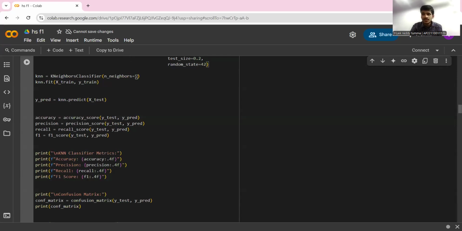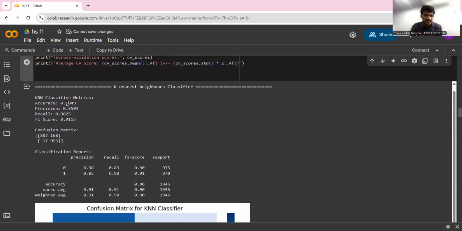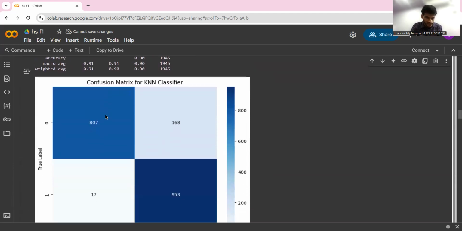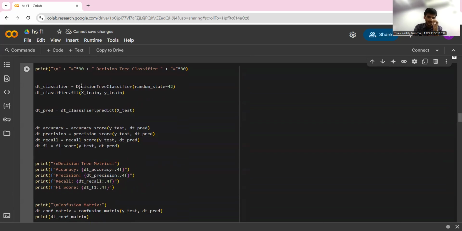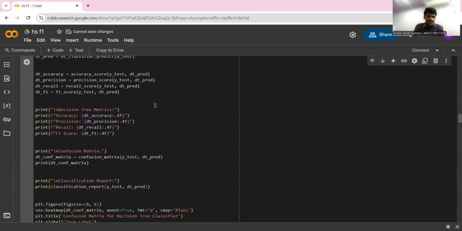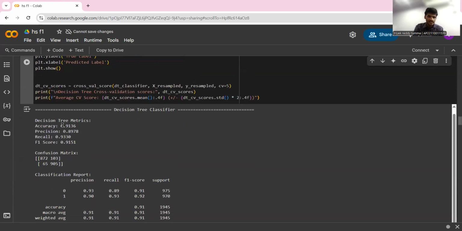We gave the K value as 3. After putting that into the model, you can see the accuracy is 90% and the precision is 85%. Similarly with the decision tree. We're just fitting the model using the dot fit method, creating the instance using sklearn, and then trying to find out the accuracies.